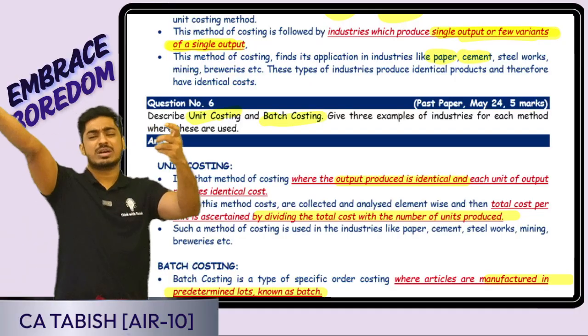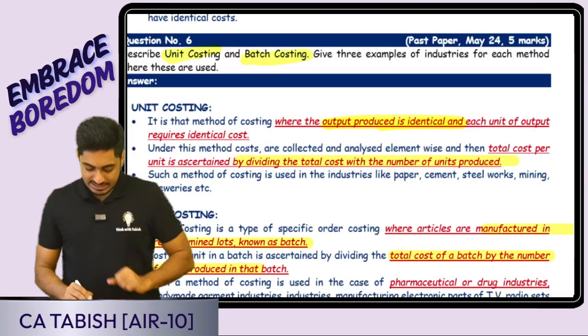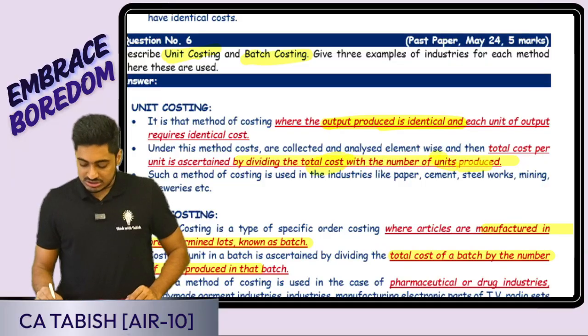Unit costing you have understood, batch costing you have understood. You are just going to write the same. Yes, unit costing, output produced is identical. Okay, how do I get the cost? Total cost divided by number of units.